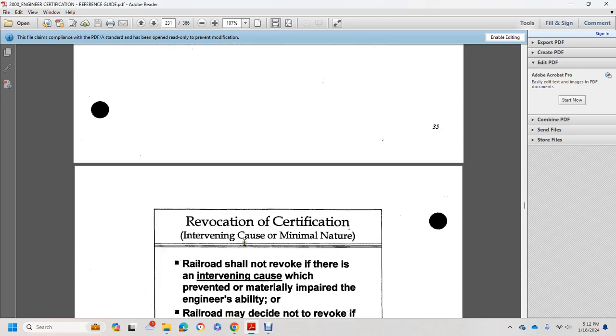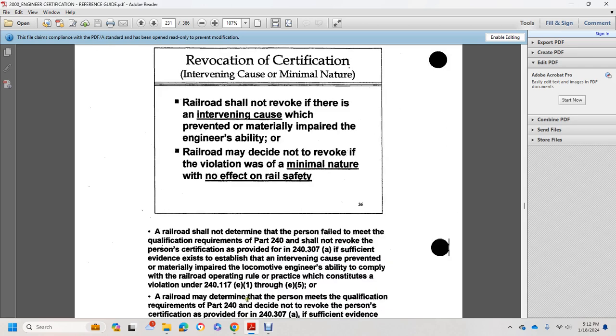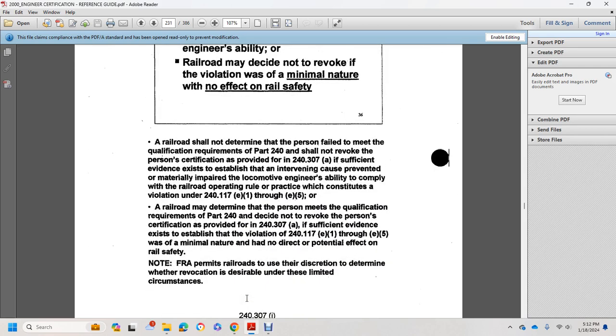Revocation of certification: intervening cause and minimal nature. A railroad shall not invoke revocation where there are intervening causes which prevented the engineer's ability to comply, or where the violation was of a minimal nature with no effect on the railroad's safety. A railroad should not revoke the person's certification as provided in 240.307 if there is sufficient evidence of an established intervening cause that prevented the locomotive engineer's ability to comply with the railroad operating rules and practices.